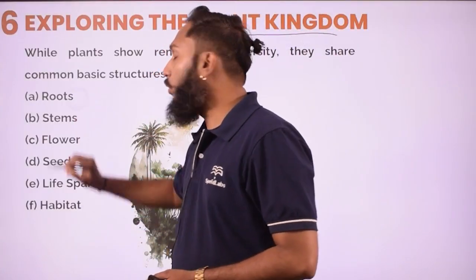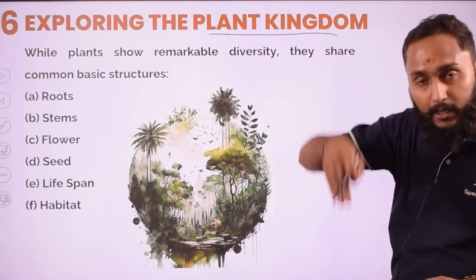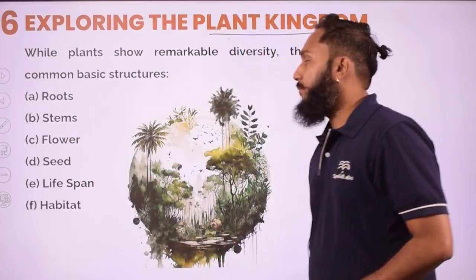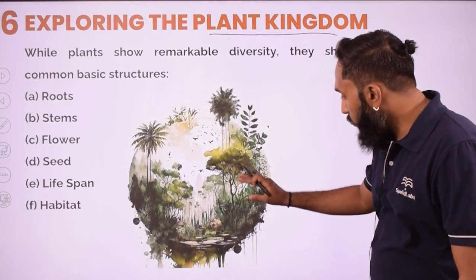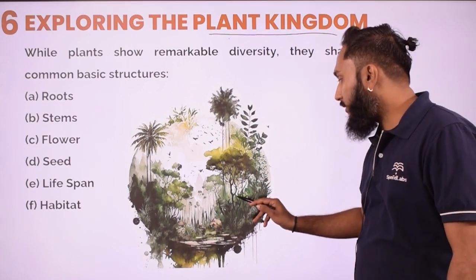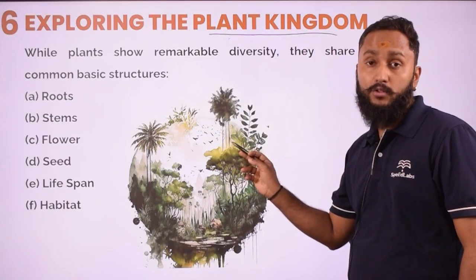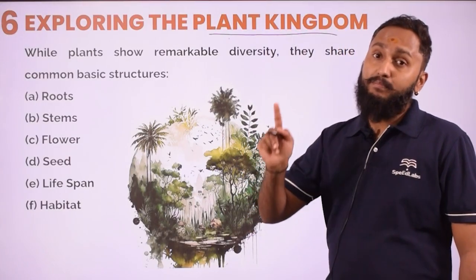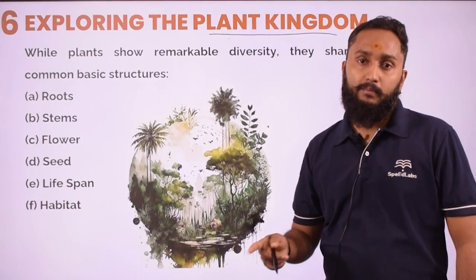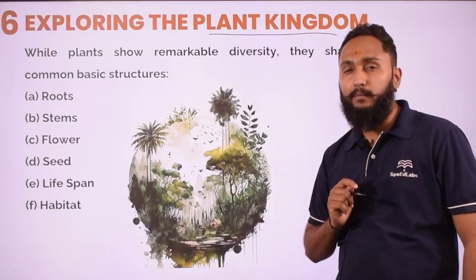The first thing, root. On the basis of root you can classify them. Some roots will go deep into the soil, some are going to disperse. Second is stem also. You will be able to see in this picture, some stems are totally different and some branches are visible here, but some don't have such branches. Some plants can perform the process of photosynthesis with the help of their stem, but some will not be able to do that. Simply, the transportation process is going to be done with the help of stem.